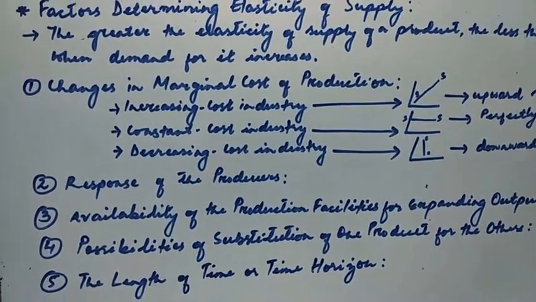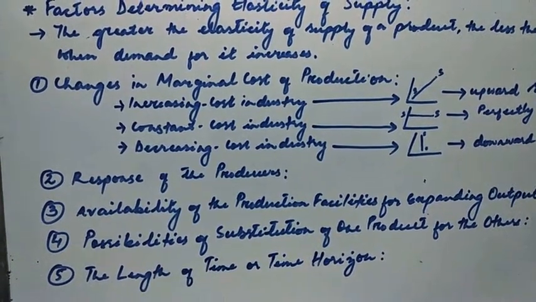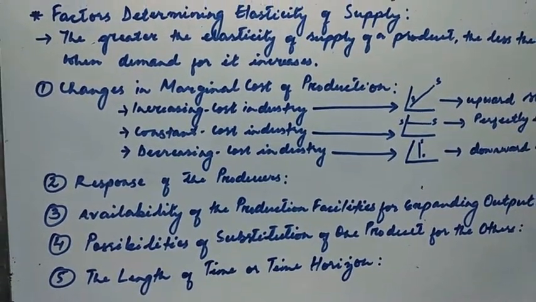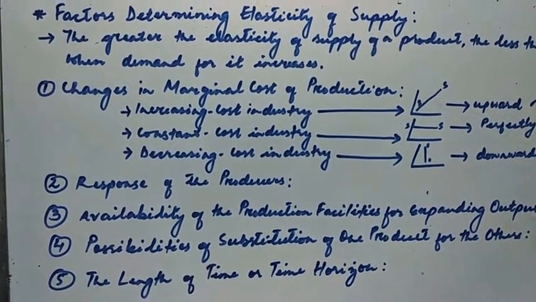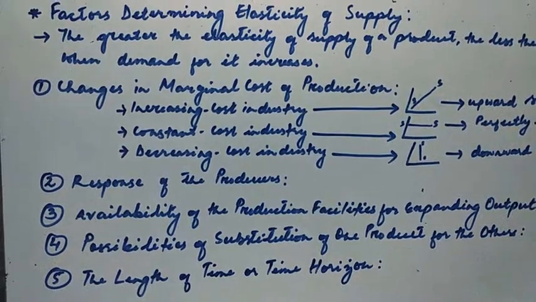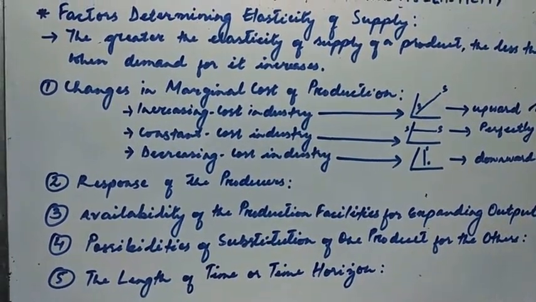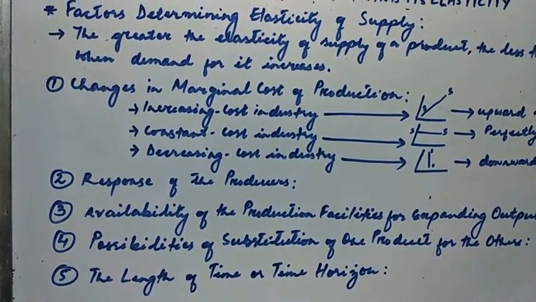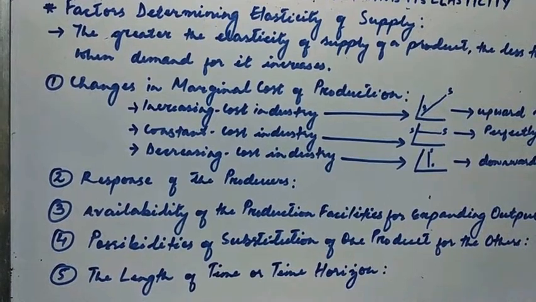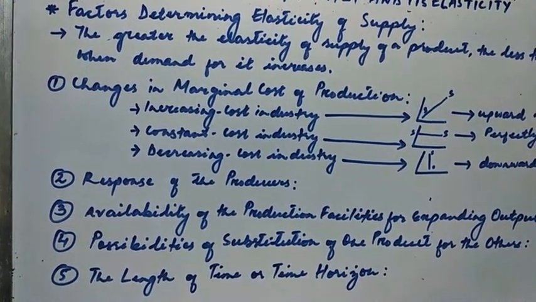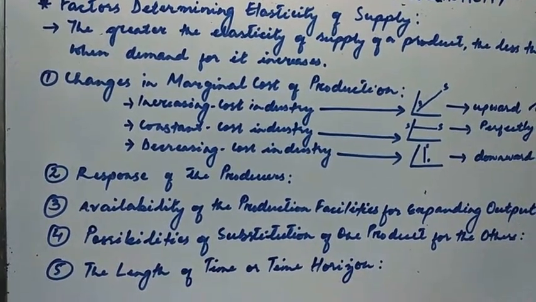Elasticity of supply for a commodity depends on the ease with which increases in output can be obtained without bringing about a rise in the cost of production.